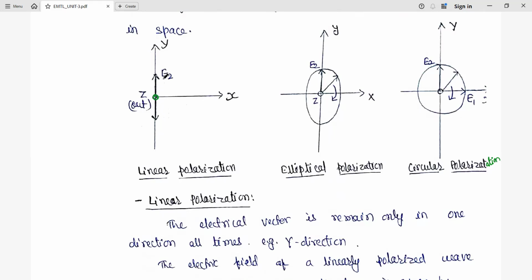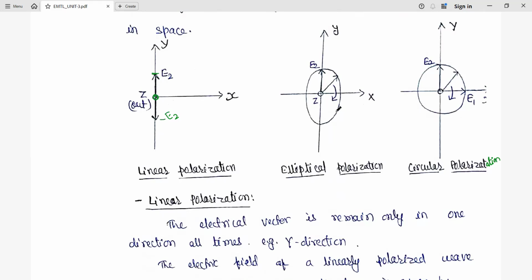Here the electric field component in linear polarization is oriented along the y-axis, and its amplitude lies between plus E2 and minus E2. Only between these values is the electric field going to oscillate.